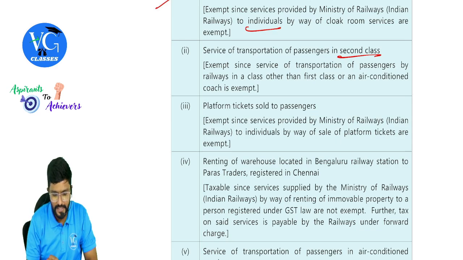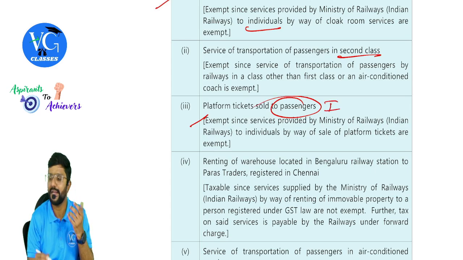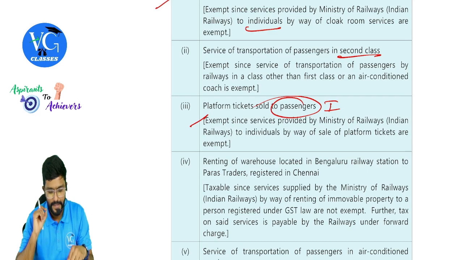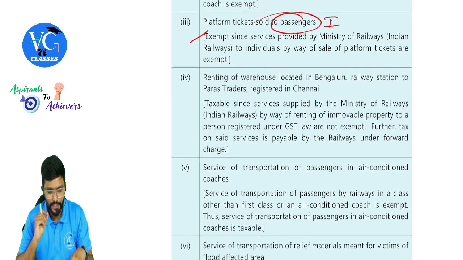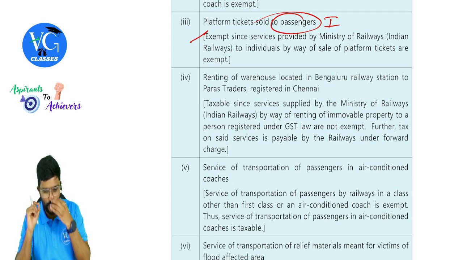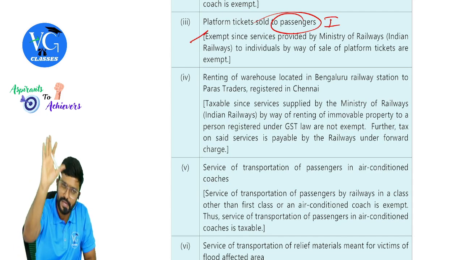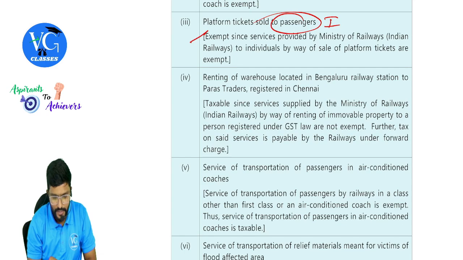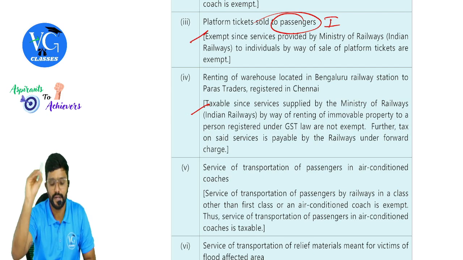Platform tickets sold to passengers, is it exempt? Yes, provided they are individuals. Obviously, when they're told passengers, consider them as individuals. Exempt since services provided by the Ministry of Railways, Indian Railways to individuals by way of sale of platform tickets are exempt. Next, renting of warehouse located in Bangalore railway station to Paras Traders registered in Chennai. Guys, renting of immovable property is taxable under forward charge. Taxable since services supplied by the Ministry of Railways, Indian Railways by way of renting of immovable property to a person registered under GST law are not exempt.